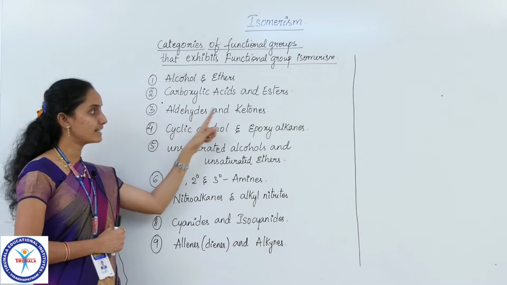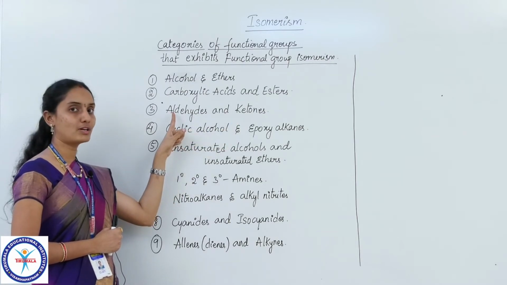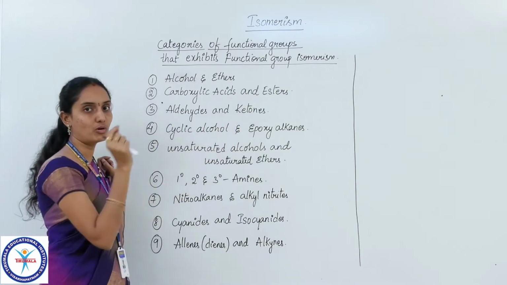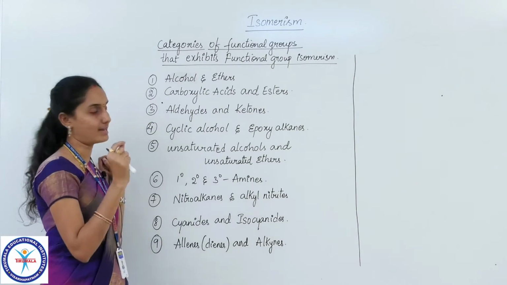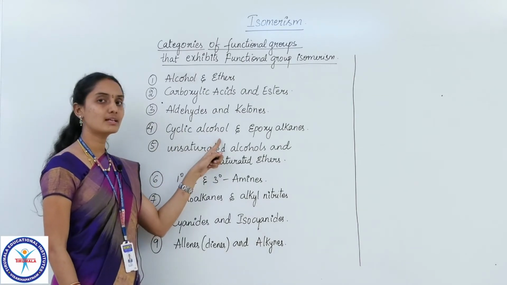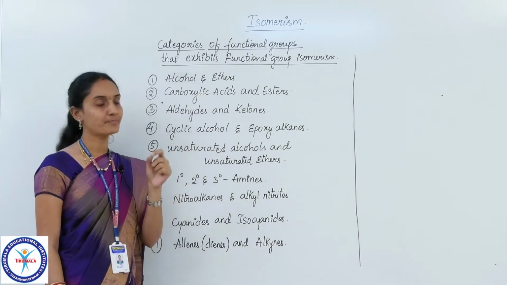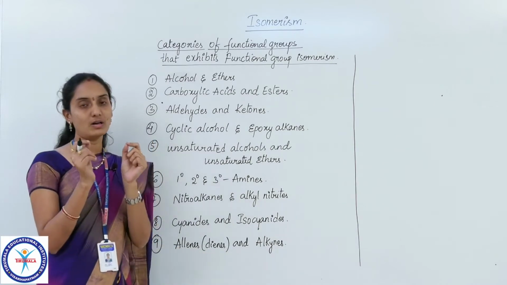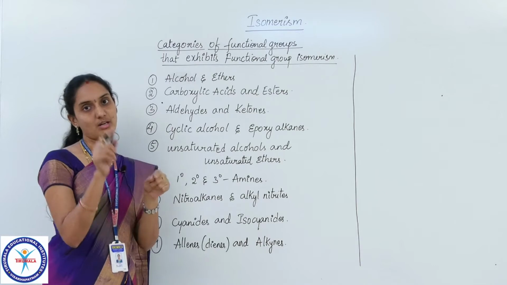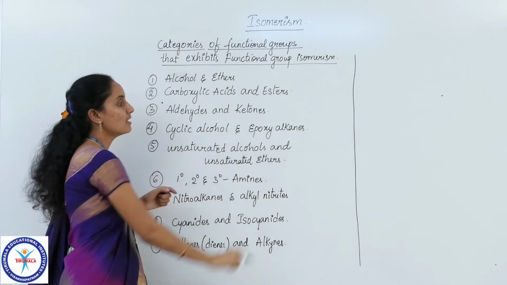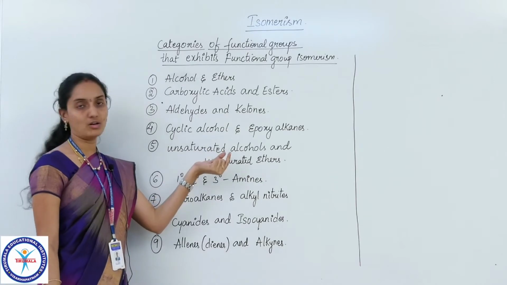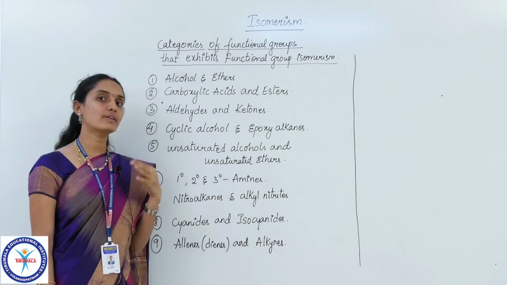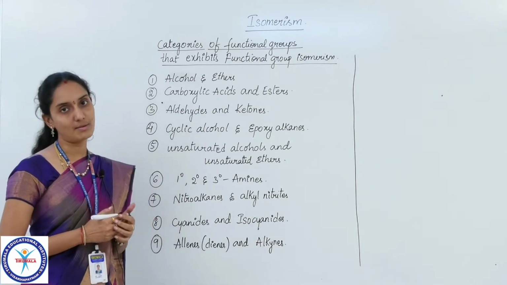The third one is aldehydes and ketones. Hope all of you know the functional group formulas. Aldehydes include CHO and ketones include C double bond O with R groups, that is alkyl groups, on either side. Cyclic alcohols, that is an alcohol group present on a cyclic ring. And epoxy alkanes, any ether group that is linked in a chain structure, that is O in a chain structure, is called an epoxy alkane group. And unsaturated alcohols means a carbon compound containing an OH group along with unsaturation. Unsaturation includes double bond and triple bond.